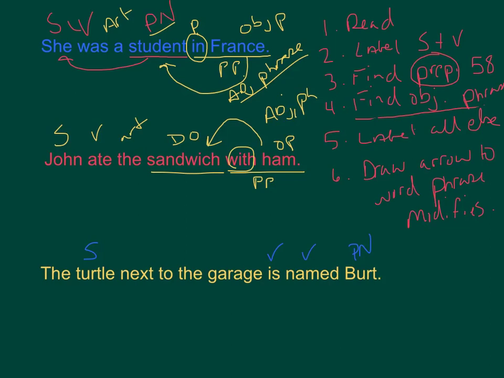Now let's see, I got my prepositional phrase next to. Sometimes you have doubles. And next to what? The garage. So that's my whole prepositional phrase. Garage is my object of the preposition. Here's my article. Next to the garage. What is next to the garage? The turtle, so I'm describing the turtle, so that's why that's an adjective phrase.